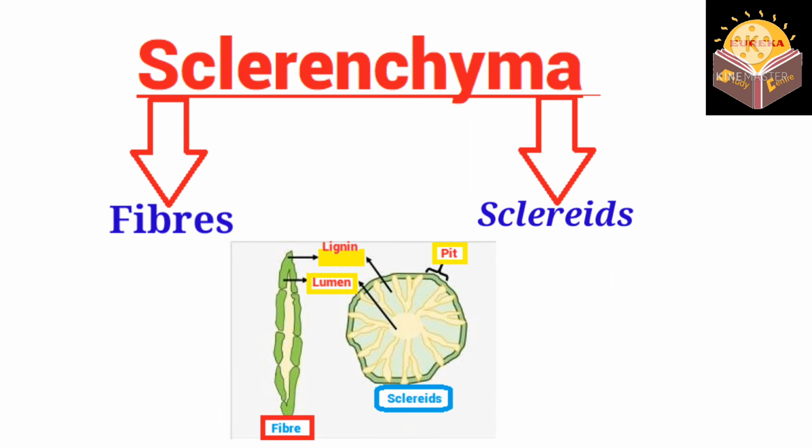Fibers are made up of cells that are very long, narrow, thick, and lignified. Fibers are typically pointed on both ends, and grouped into strands. Sclereids, also known as grit cells or stone cells, are irregular in shape, as opposed to fibers.